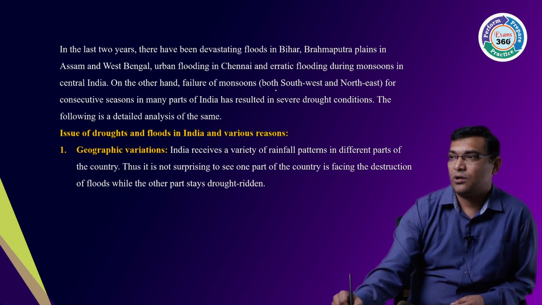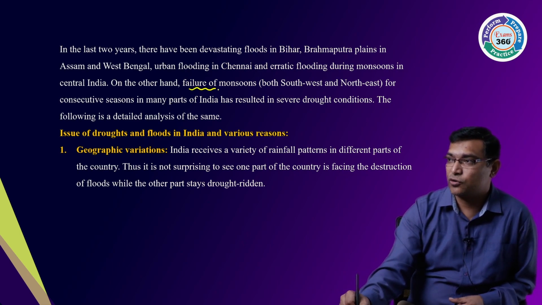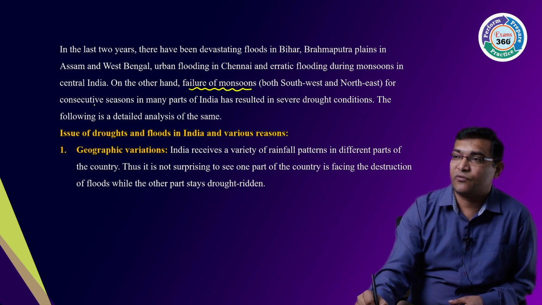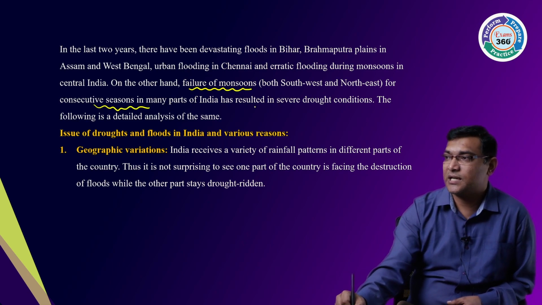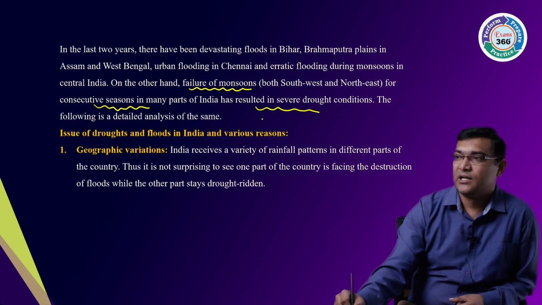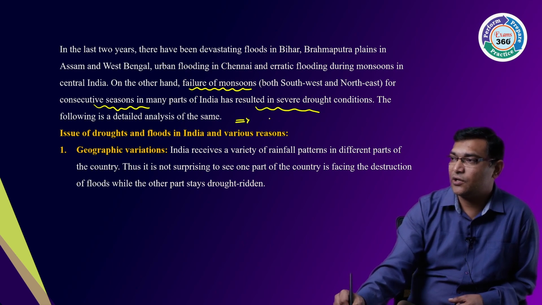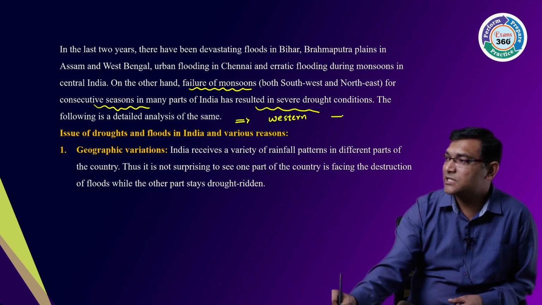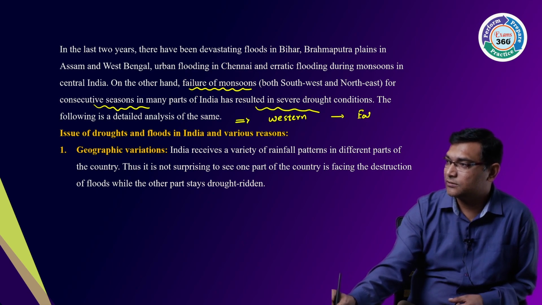And also there is a failure of the monsoons for consecutive years. And this led to severe droughts, which occurred in the eastern part and even the southern part of India, right?